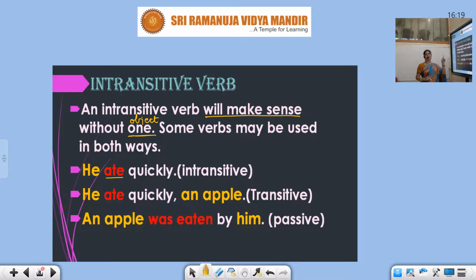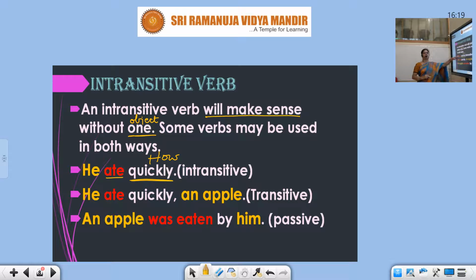Listen students, I have told you very particularly, whenever you want to understand if the words following the verb are an object or not, what is the question you have to ask? What? Whom? That's all. He ate what? Quickly? No. He ate whom? Quickly? No. He ate how? Quickly. So this is answering the question how. He ate how? He ate quickly.